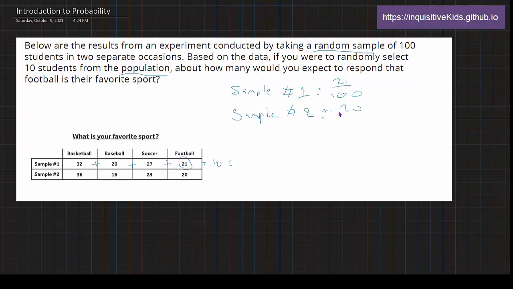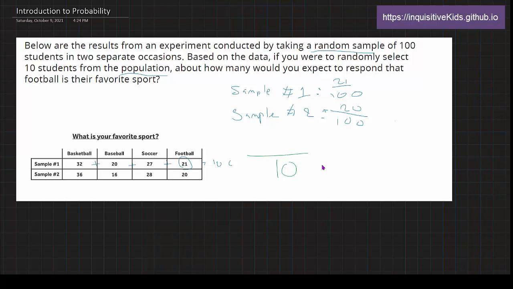20 over 100. So now from the entire population, we are going to select 10 students. I'll use green. 10 students as the whole thing. How many people can we expect to say football is their favorite sport?